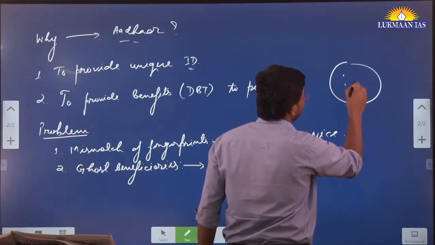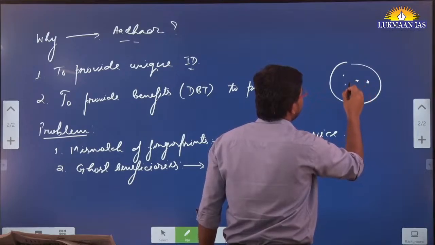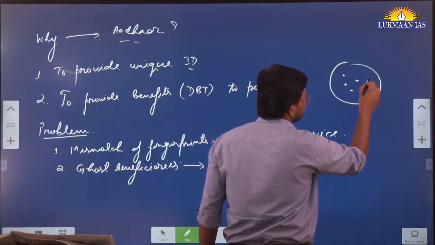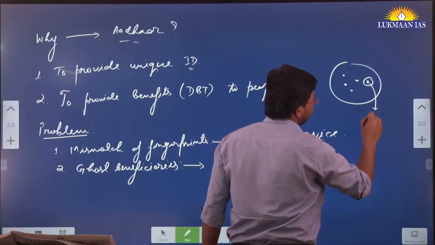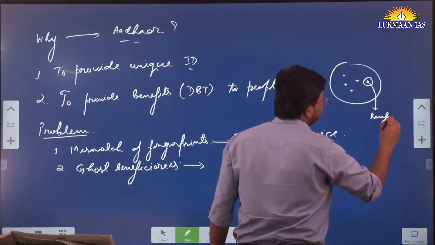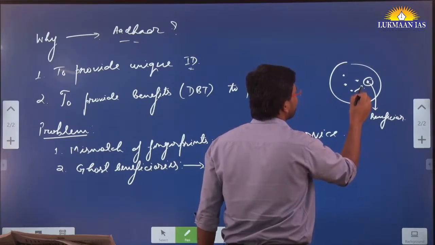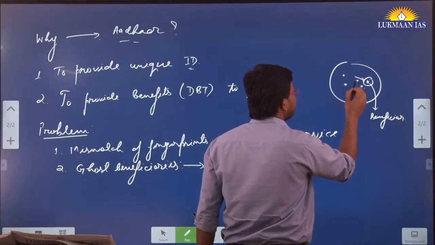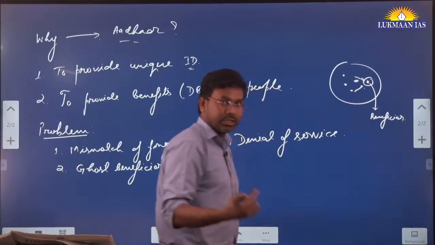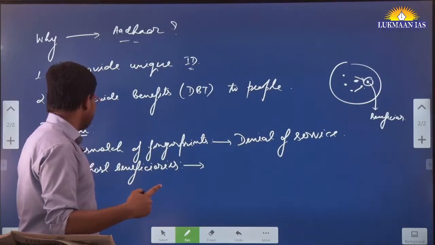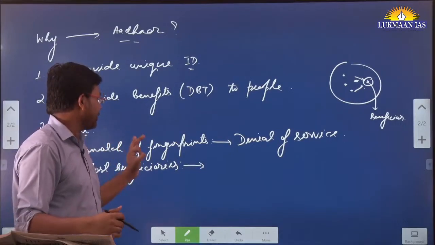There was a person who was a beneficiary of Adhar, and this person has died, but other members of the household are using the Adhar number of the deceased person to get the government benefit. So there is an issue of ghost beneficiary also.